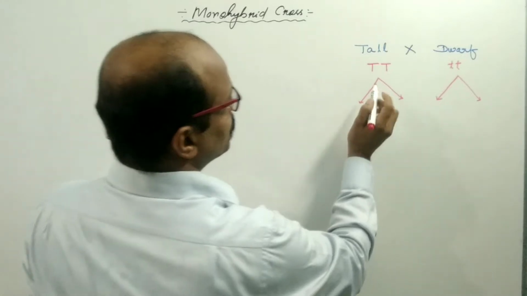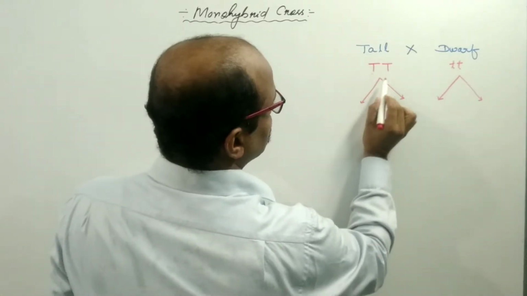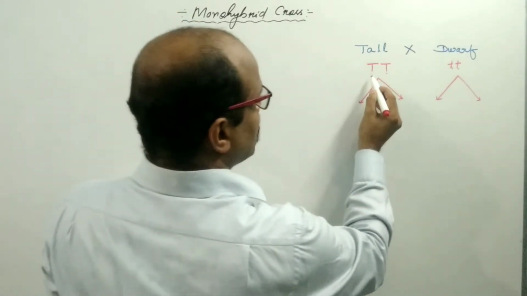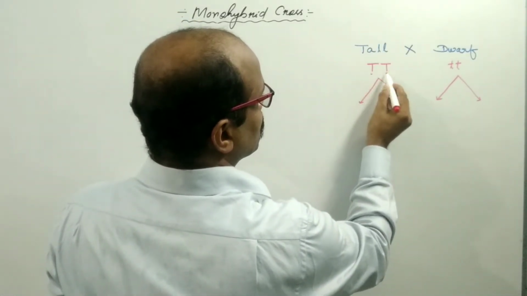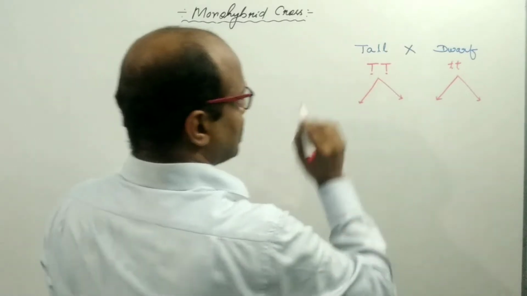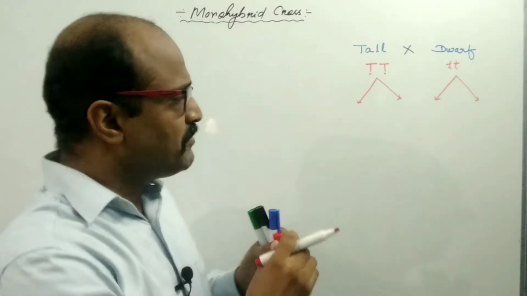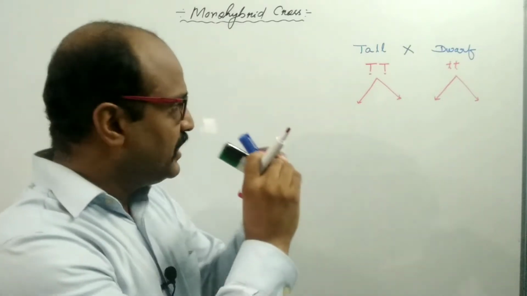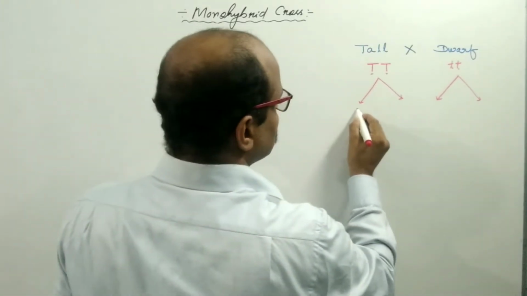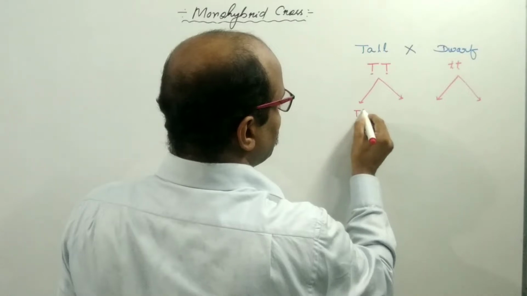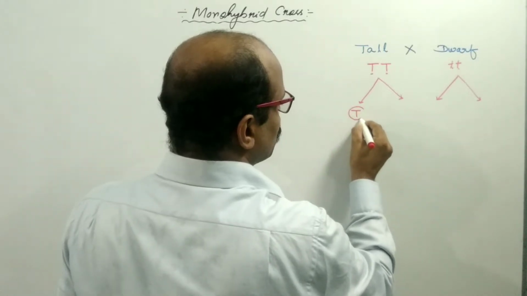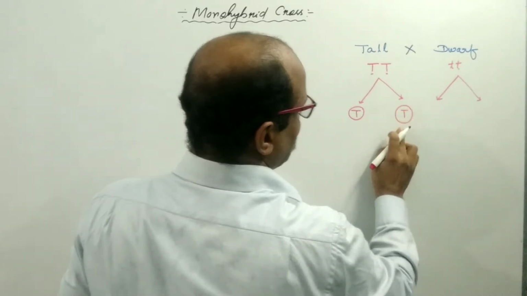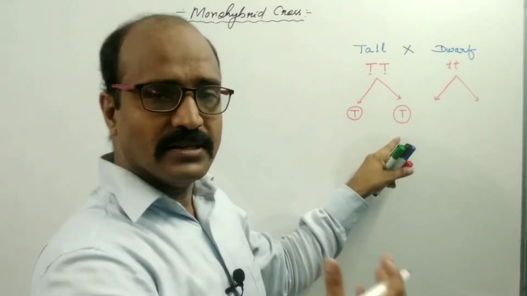So Mendel used capital T. This is one factor and this is another factor. Nowadays, these factors are known as genes, and we say that these are the alleles. At the time of gamete formation, these allelic pairs separate from each other, and a single capital T goes with one gamete and another capital T goes with another gamete.